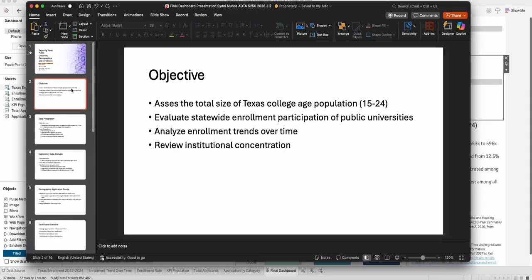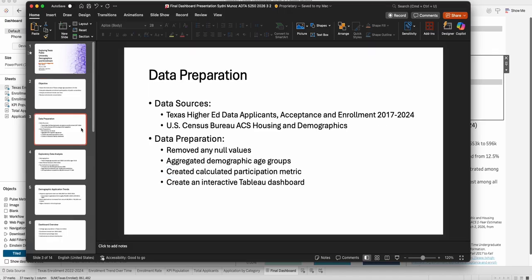The objective of this presentation is, again, to assess the total Texas college age population, specifically ages 15 to 24, and evaluate statewide enrollment participation within public universities, and also to analyze trends within enrollment and review institutional concentration just to understand where most of these applicants and enrollments are going.